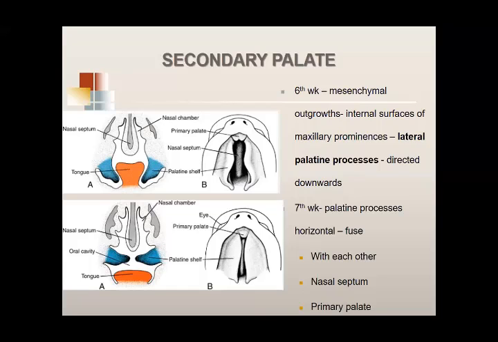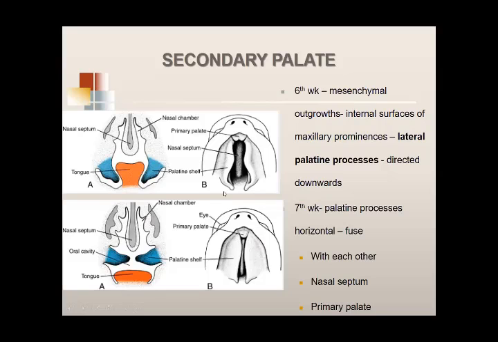अच्छा, ये एक चीज इंटरेस्टिंग है कि 6th week में mesenchyme from the internal surface of the maxillary prominence, जिनको हमने lateral palatine shelves कहा था, अब 7th week में जाके they fuse with each other. ठीक है, किस किस से fuse करते हैं? They fuse with each other, they fuse with the nasal septum, and they fuse with the primary palate.